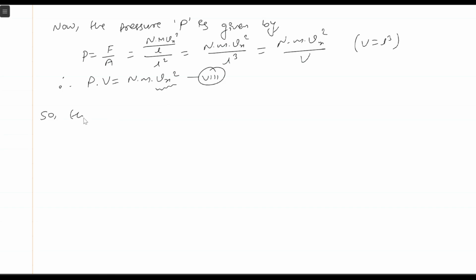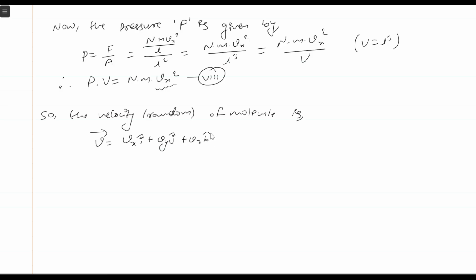So the random velocity of the molecule is given by V is equal to Vx i plus Vy j plus Vz k. So this is the velocity component. I, j and k are unit vectors. So if we want to find out the scalar quantities, we have to take the square. This will give us Vx square plus Vy square plus Vz square.